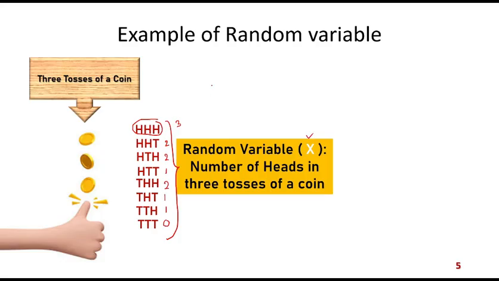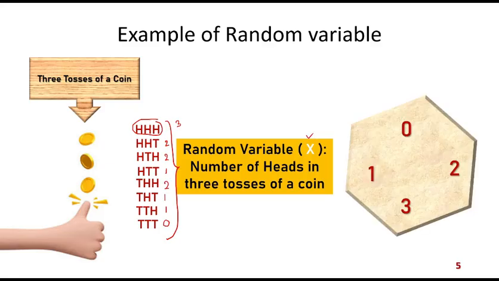So you see this random variable x takes the values 0, 1, 2, and 3. And 1 and 2 are appearing more number of times: 2 is appearing 3 times, 1 is appearing 3 times, and 0 and 3 are appearing only once. These are the possible values of the random variable x.